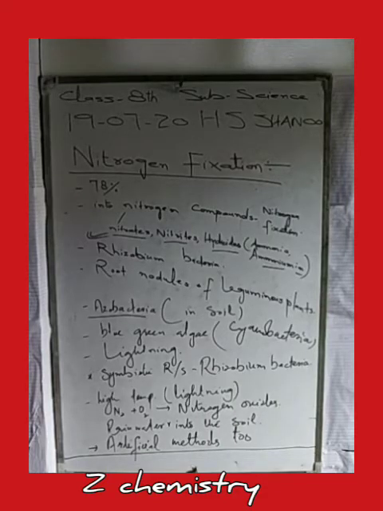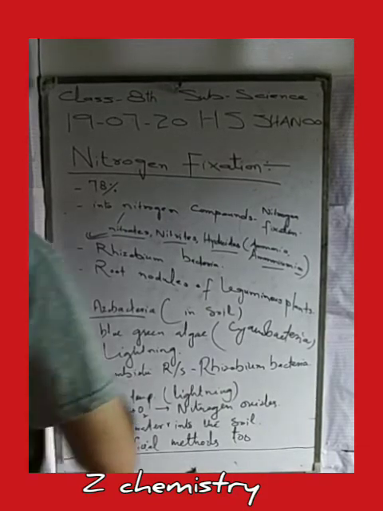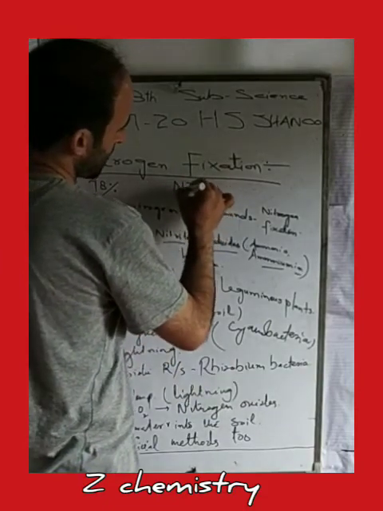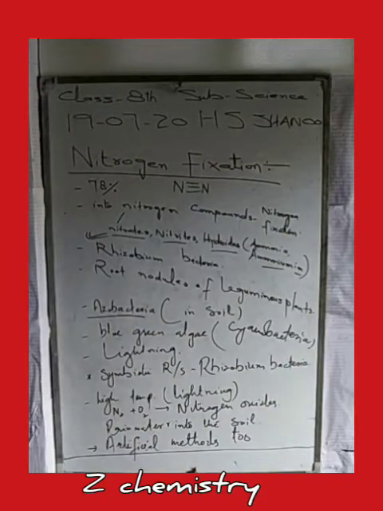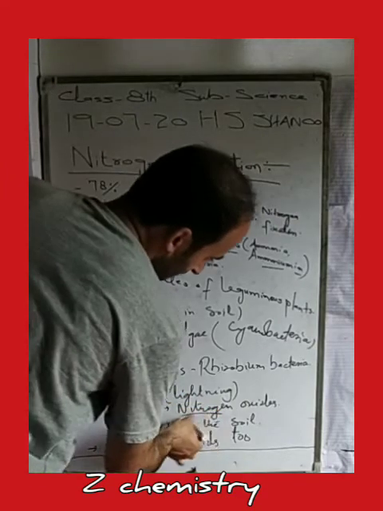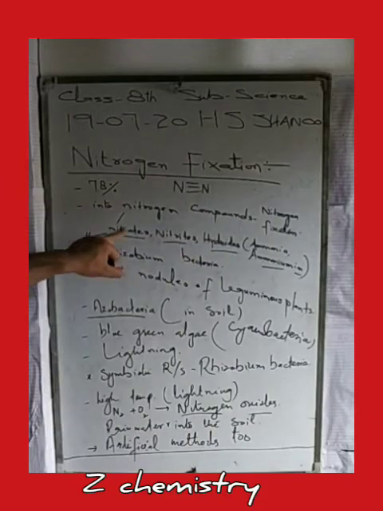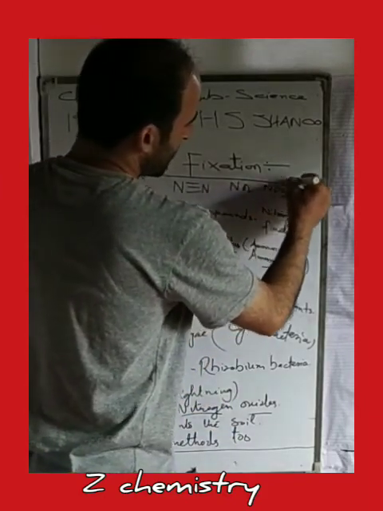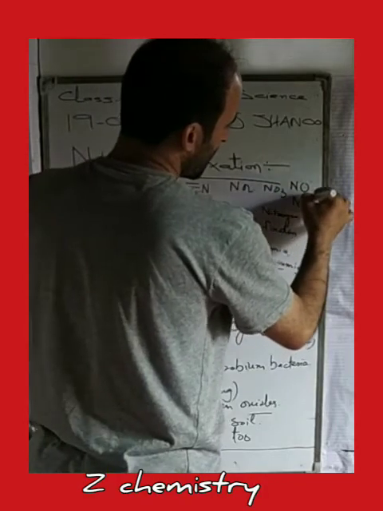During lightning, the high temperature breaks the bond between nitrogen and nitrogen in the nitrogen molecule, or dinitrogen. Nitrogen can then easily combine with oxygen to form nitrogen oxides, like nitrates, nitrites, nitric oxide, nitrous oxide.